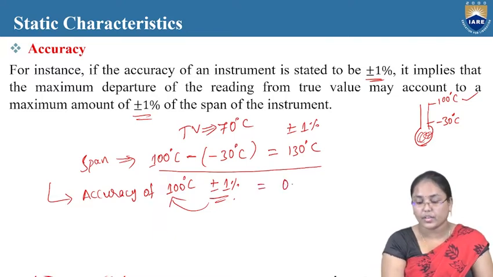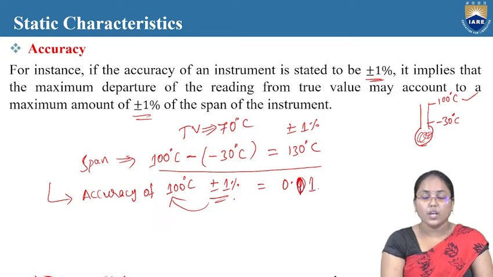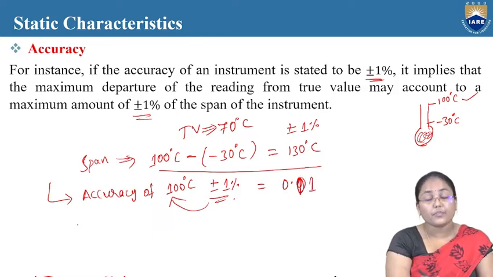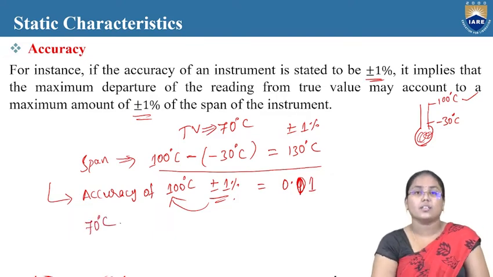So if we take this into account, plus or minus 1% of 100 degrees Celsius is equal to 0.01, or 0.1, we can say. 1% of 100 is nothing but... sorry, 0.01. So now when we intend to measure a particular value, say 70 degrees Celsius, this has to be the output of my instrument.